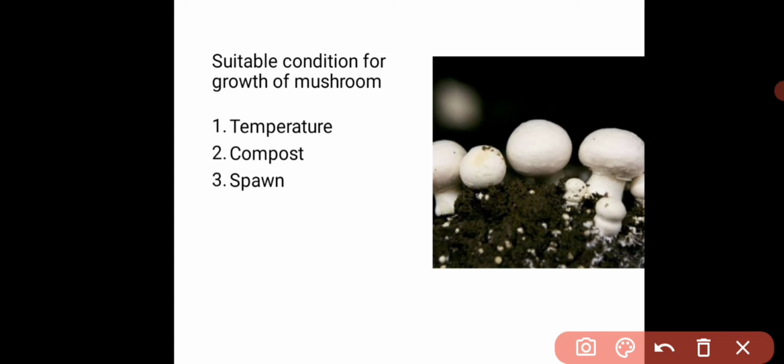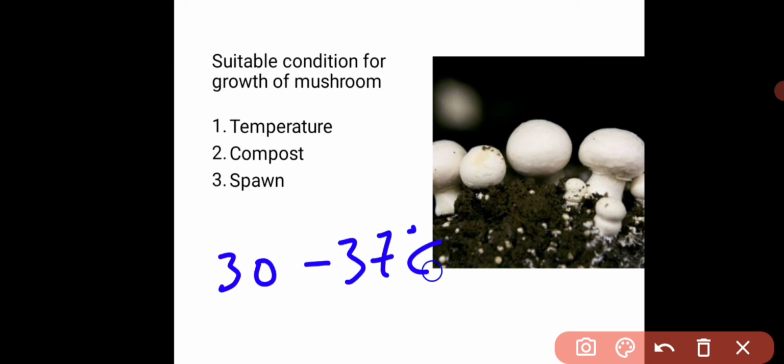That is the suitable temperature that we have to provide for the spawns to grow into a mushroom. Okay, spawns are nothing but mushroom seeds. So the optimal temperature will be in the range of 30 to 37 degrees Celsius.